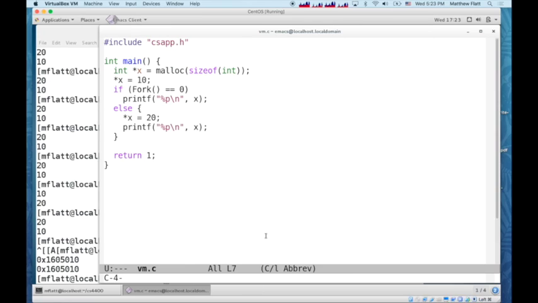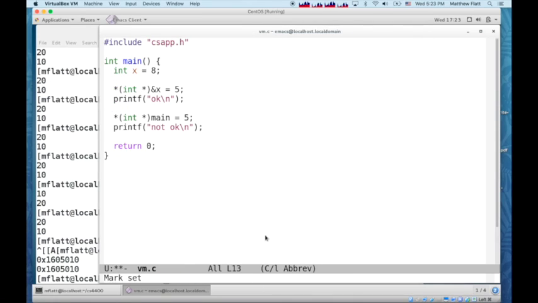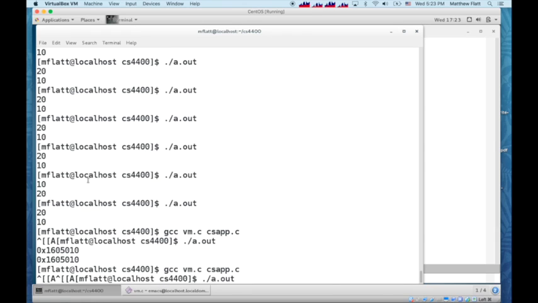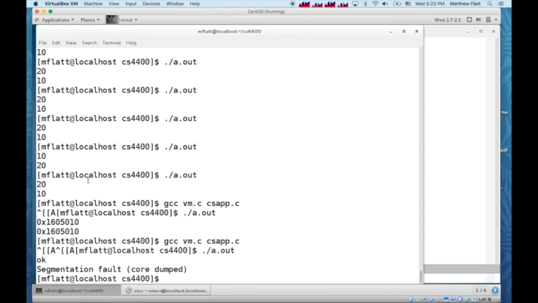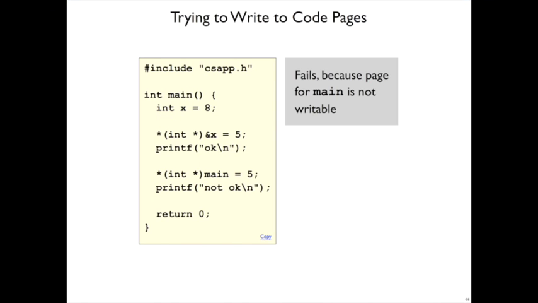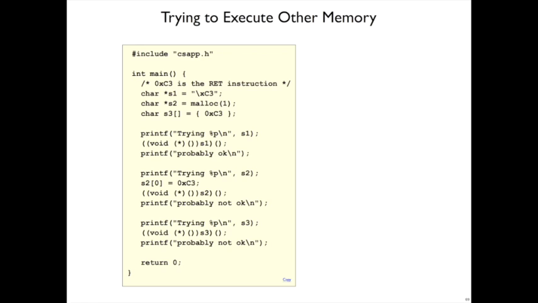If I do that and try to run it, then I get a seg fault from the operating system because it knows that it was OK to write to this address and then print OK after it, but we never got to the OK because it was not OK to write to the code area. Right? So the page where the code for main is not writable because in the ELF file it said that segment should not have write permissions on it.